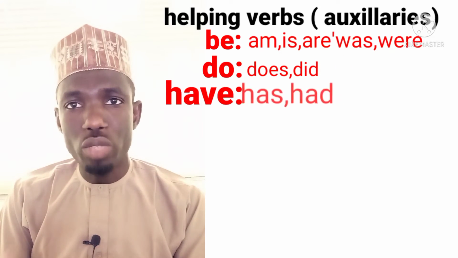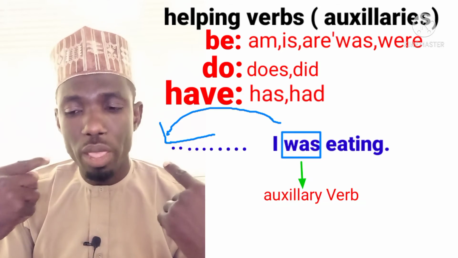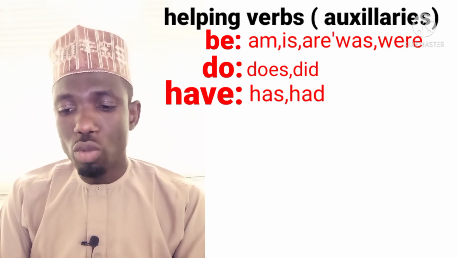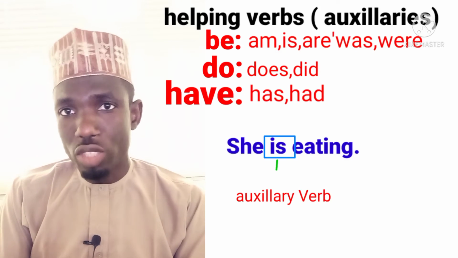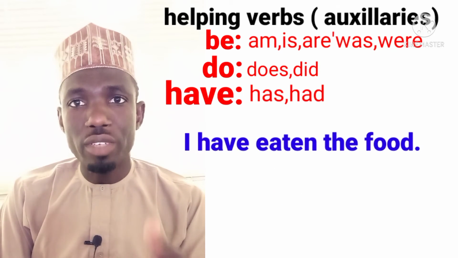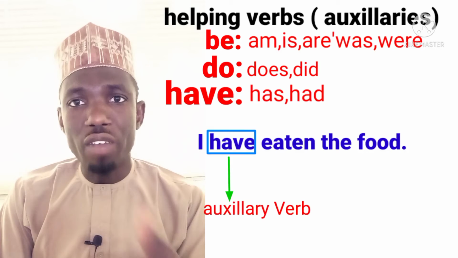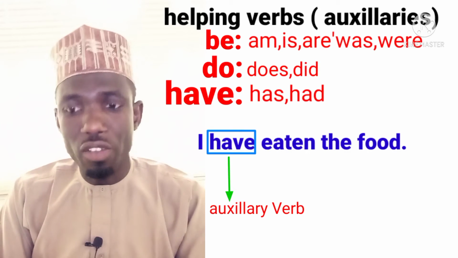I was eating. If you say I was eating, you are telling us about a past continuous action. If you take she is eating, it is now present continuous. You are now telling us the time, that means in the present. Then let's look at the next one. I have eaten, present perfect. I have eaten the food. So it is present and perfectly finished.